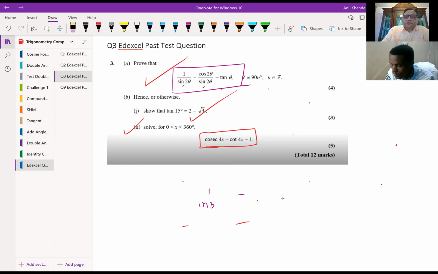So these are the questions which Amy has shared with me while she's preparing for Edexcel level A.